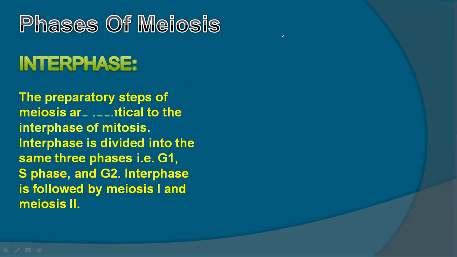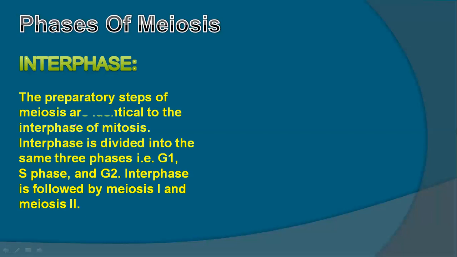For that, it has to take a rest for some time, and then it goes through a phase that is called interphase. In interphase, inter means in between, phase means the stage between two mitotic divisions or meiotic divisions, where the cell goes through a preparatory stage.